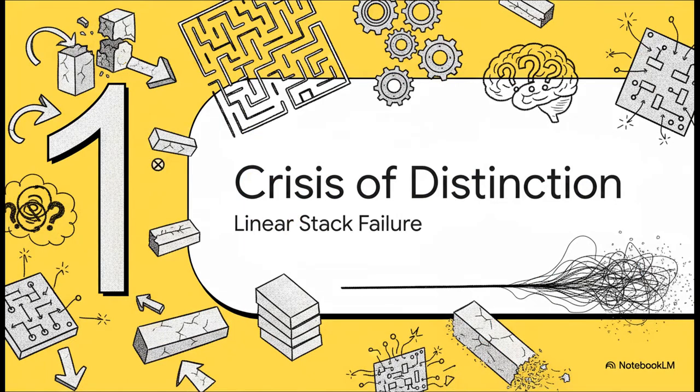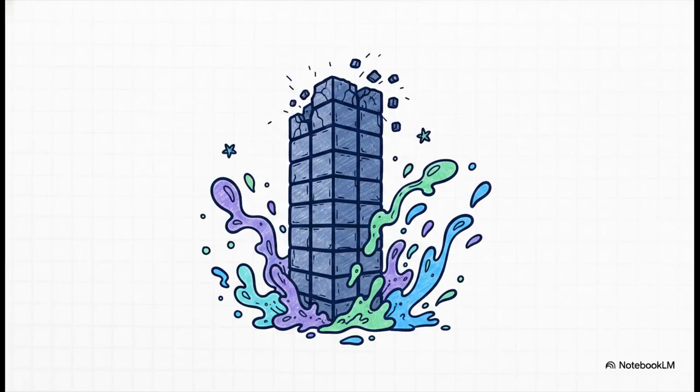Part 1. The crisis of distinction, and why the linear stack is failing. So current AI relies incredibly heavily on a legacy system, specifically a 24-set, 4-digit state indicator framework. You can think of these sort of like digital analogs for neurotransmitters like dopamine or serotonin. The AI takes 23 of these discrete numbers and calculates a linear static 24th thought state.